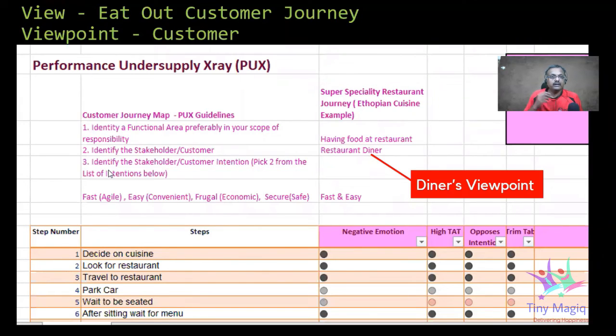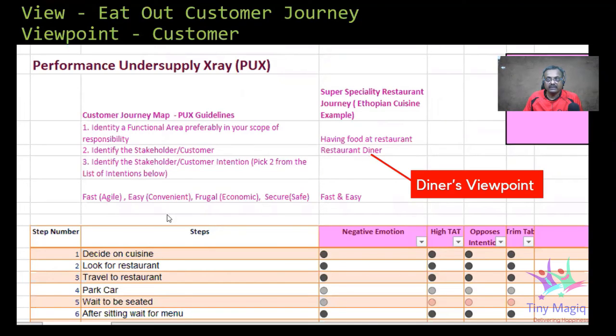So if we take an example of a customer eating out and we map the views and viewpoints with the performance under supply X-ray that we have done, in this case, the customer journey is eating out at a restaurant, and the customer here happens to be the actual customer who's going to eat, and that is basically a diner's viewpoint.